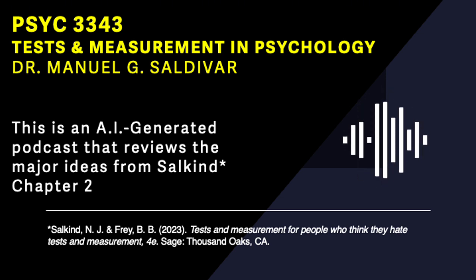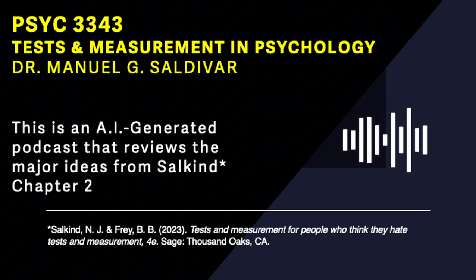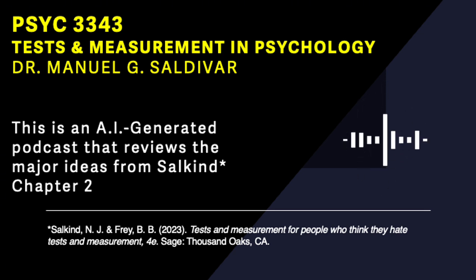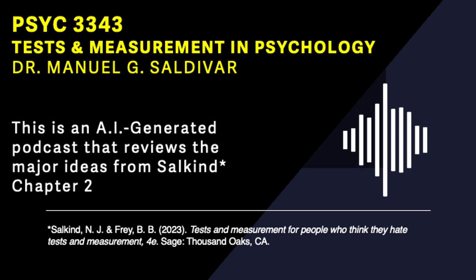Could you give me a real-world example? Think about a race where you only know the finishing order. You know who came in first, second, and third, but you don't know the time difference between them. Were they neck and neck, or was it a blowout? Right. Ordinal data gives us ranking, but not the magnitude of the difference. So nominal is naming, ordinal is ranking. What comes next in our measurement house construction?